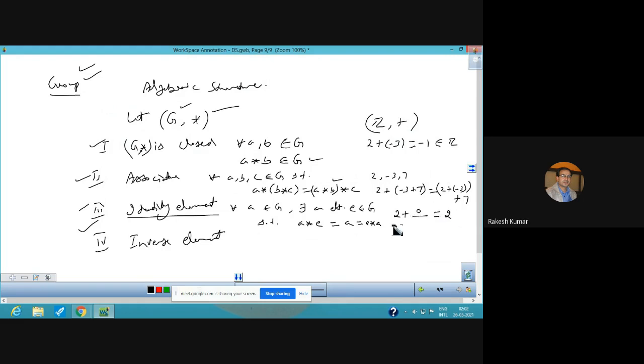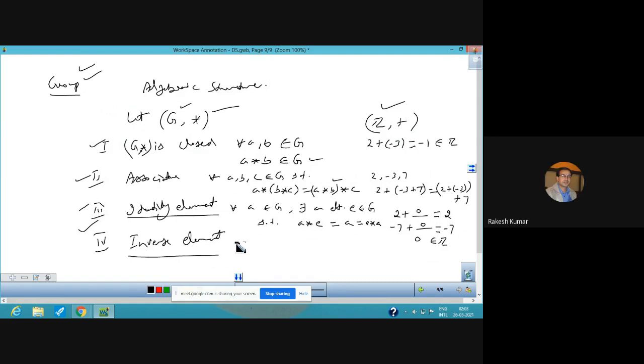Suppose I take another integer. Suppose I take a -7. So what to add in -7 so that we get the same -7? That is also 0. It means 0 is behaving like identity element of the set of integers. So it means 0 is the identity element of the set of integers.